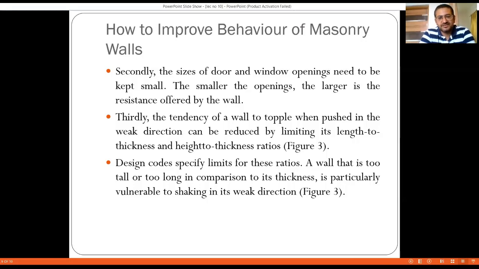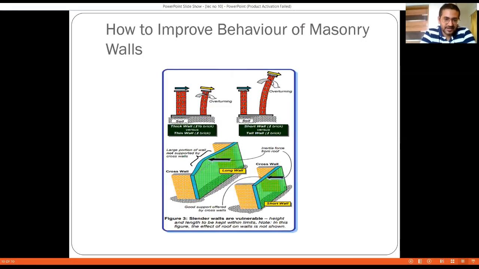And design codes specify limits for this ratio, as IS 1905 and IS 4326 give us guidelines for the aspect ratios for several walls based on their thickness. A wall that is too tall or too long in comparison to its thickness is particularly vulnerable to shaking in this direction. Right? The same thing is shown here in the figure, where the soil condition is shown and also the thickness of the wall, along with the effect. That is, the short wall and the thick wall, both are shown.